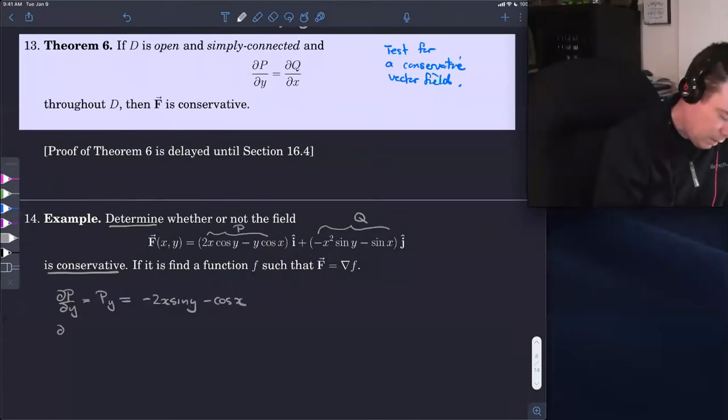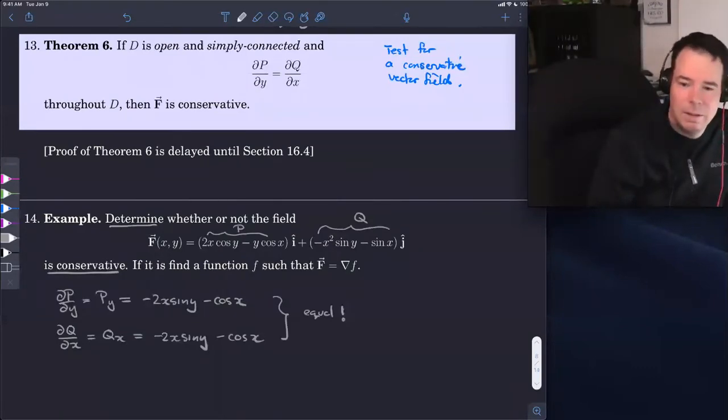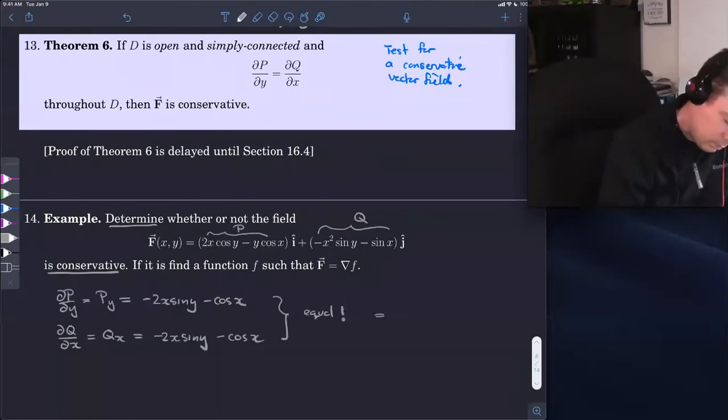Then I'll do the same thing for the next part, del Q del x, in other words, Q sub x. When I take its derivative, I get negative 2x sine y minus cos x. And these are equal. So a little exclamation mark. Yes, they're equal. So that means that it is conservative. So it implies that f is conservative.